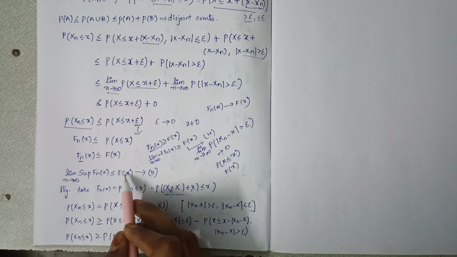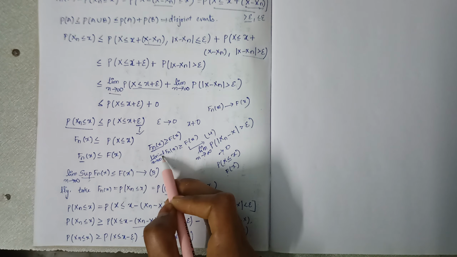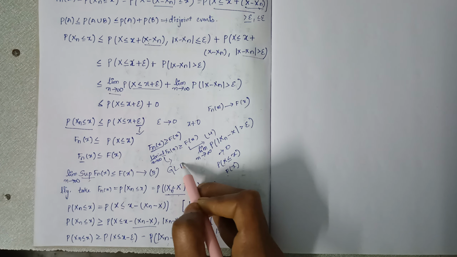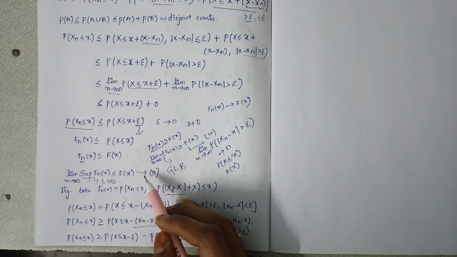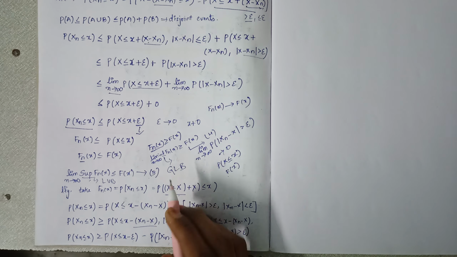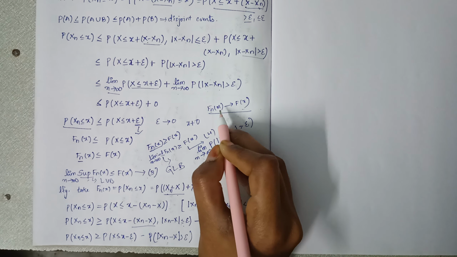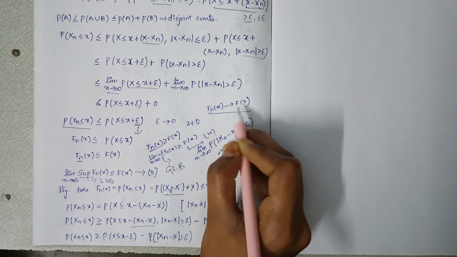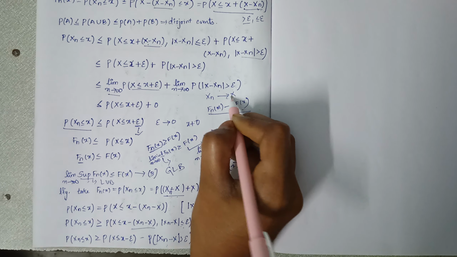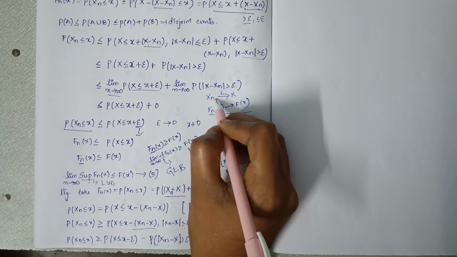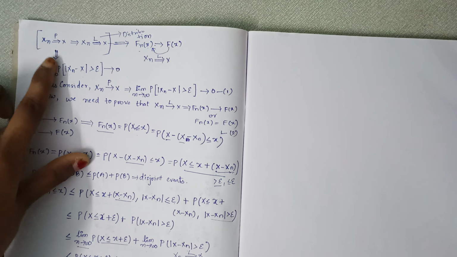And if you see, equation 3 has the supremum, which is nothing but the least upper bound, and the infimum is the greatest lower bound. By equation 3 and equation 4, we can say that Fn of x tends to F of x at each point x where F is continuous, which means Xn converges to X in law if Xn converges in probability.